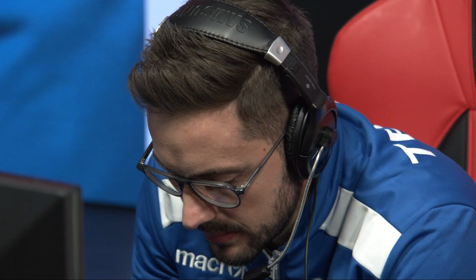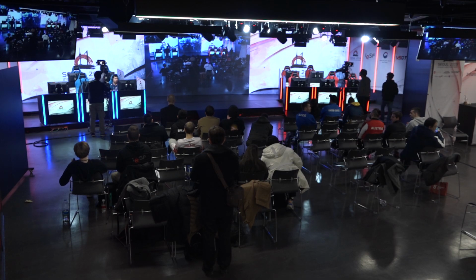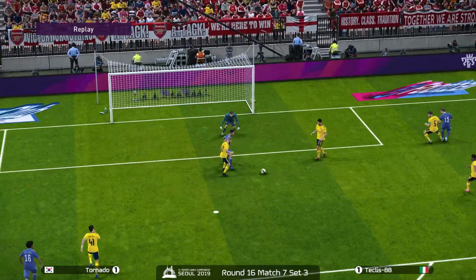The pressure has never been higher this entire tournament, and now all of it is on Tornado. Can Teclis hold on for the rest of this overtime to seal the victory? Or will Tornado smash and get that equalizer back once again? I mean, it has been the scenario throughout this entirety of the match.